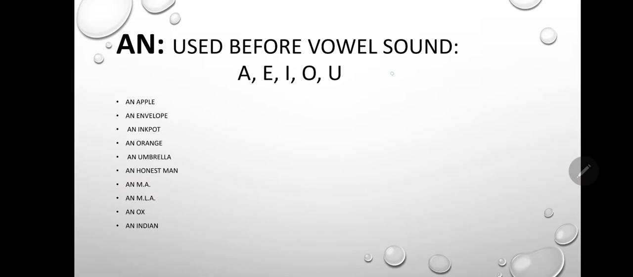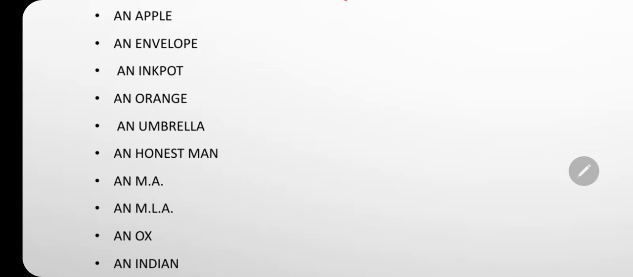And used before vowel sound A, E, I, O, U. For example, an apple, an envelope, an ink pot, an orange, an umbrella, an honest man. Here you can see the vowel in these words. The first letter of these words is a vowel.